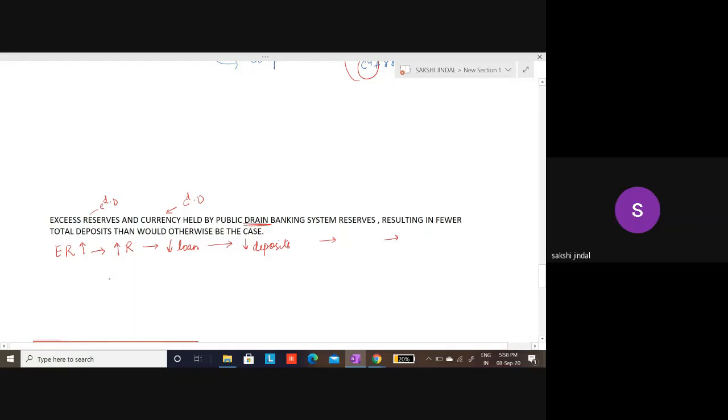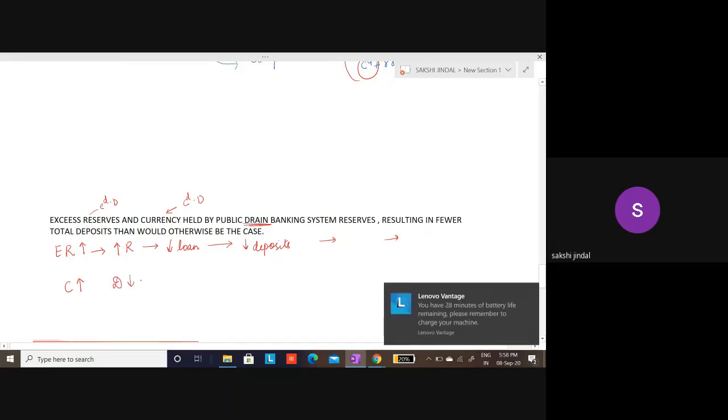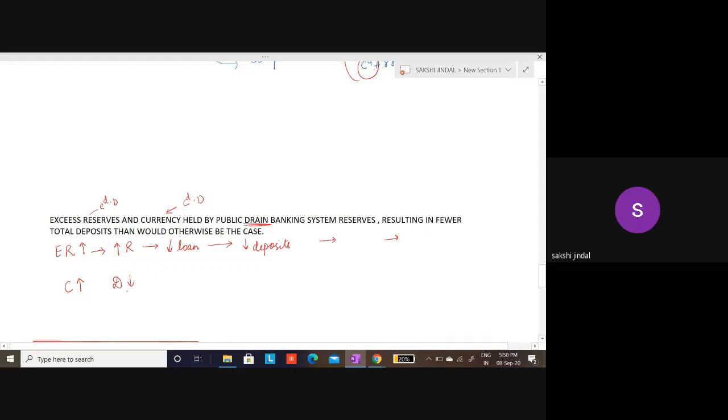Okay, and similarly, if a person is keeping high currency, that means he or she is keeping less in the form of deposits, and thus this much amount will go to the bank, and the bank will keep a similar amount in the form of reserves, and a lesser amount for loan. So this will reduce loans in the next period, and lesser deposits in the subsequent time